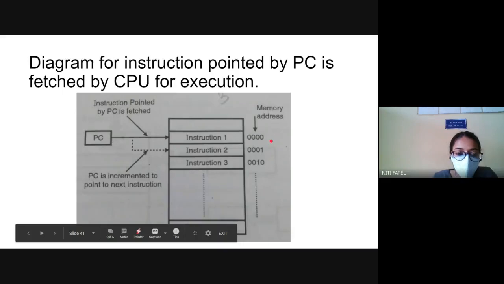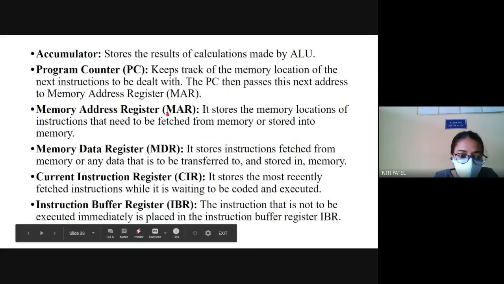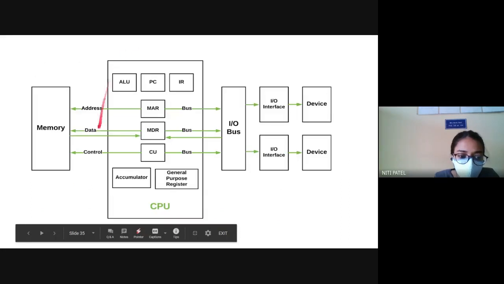Okay. Now you might ask me a question: why is there a need for a memory address over here? Because where is this entire function happening? This entire function is happening inside your CPU. So if you see, where is my memory location stored?